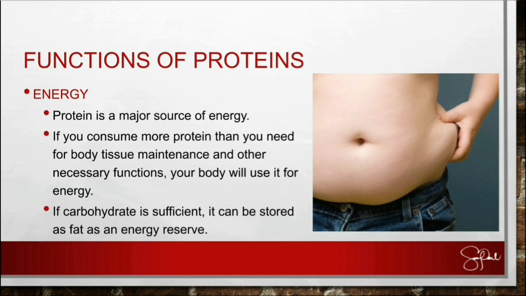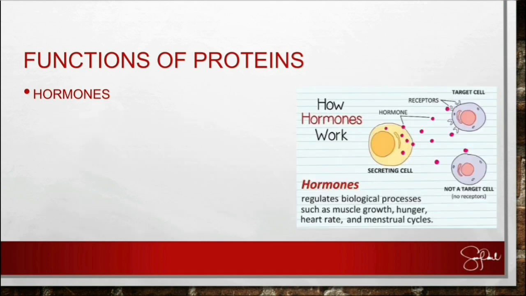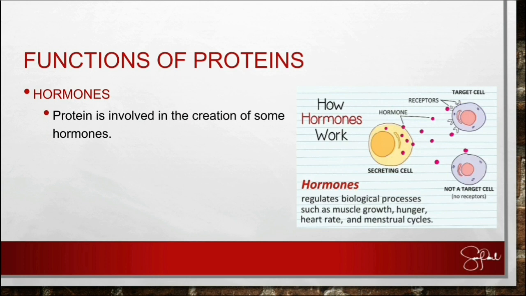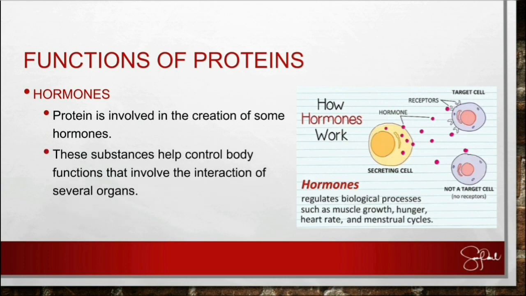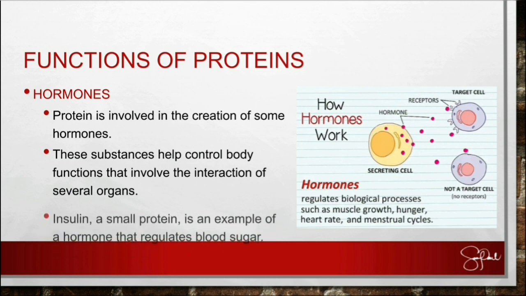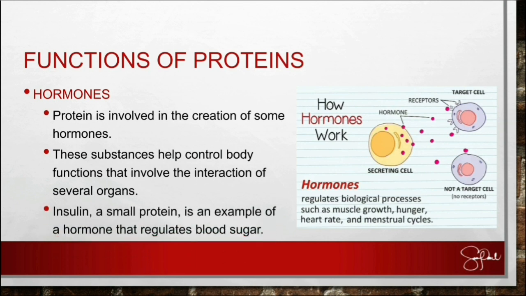Next one is for hormones. So protein is involved in the creation of some hormones. So hormones are the one that regulates biological processes such as muscle growth, hunger, heart rate, and menstrual cycle. So these substances help control the body functions. So an example of a hormone, insulin, it is a small protein which regulates the blood sugar. So without insulin, our blood sugar will rise and we will have diabetes. And we do not want that.